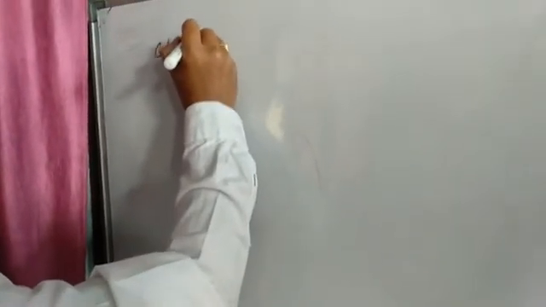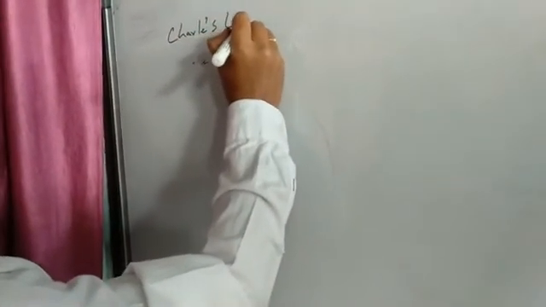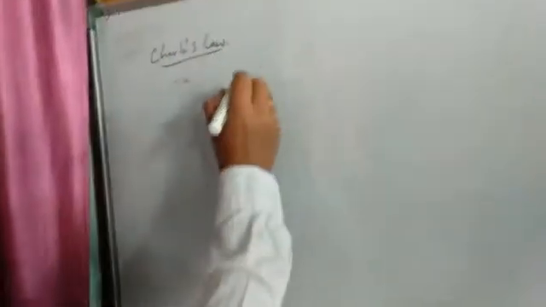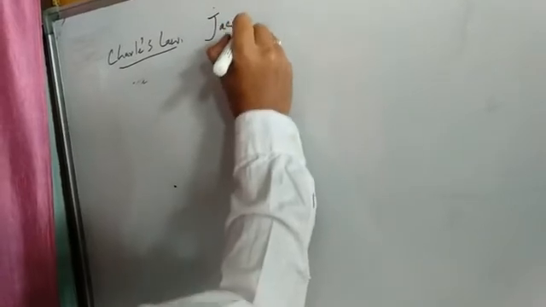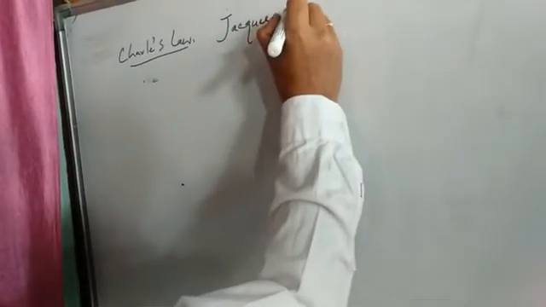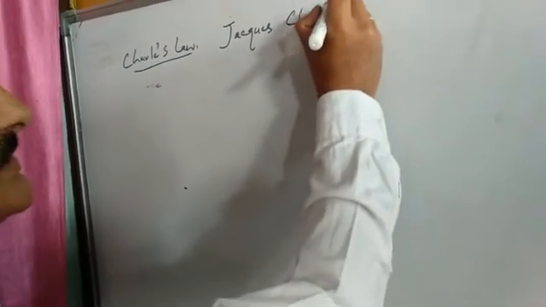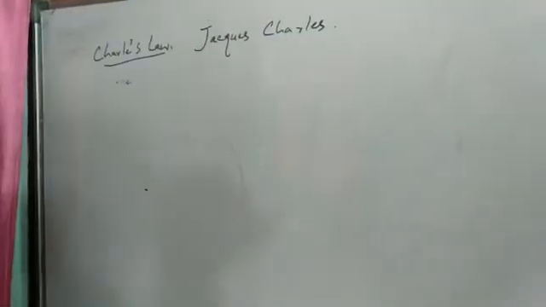Now we have another law, that is Charles' law. This is another gas law. This law was given by another scientist and his name was Jacques Charles. What does this law state?